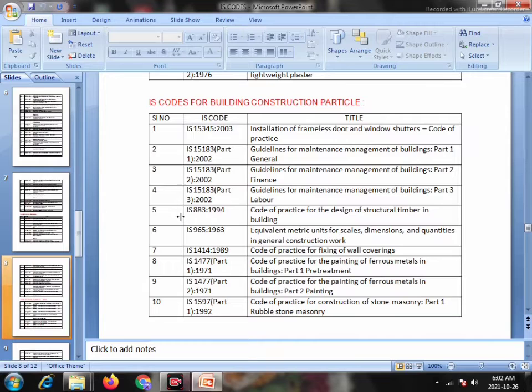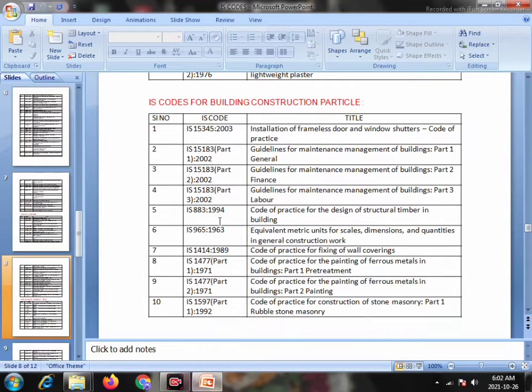Serial number 3, IS 15183 Part 2, 2002, Guidelines for the maintenance management of buildings, Part 2 Finance. Serial number 4, IS 15183 Part 3, 2002, Guidelines for maintenance management of buildings, Part 3 Labor. Serial number 5, IS 883, 1994, Code of practice for the design of structural timber in building.